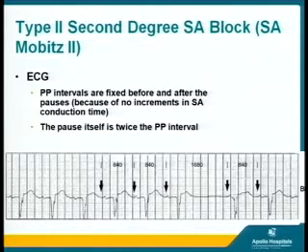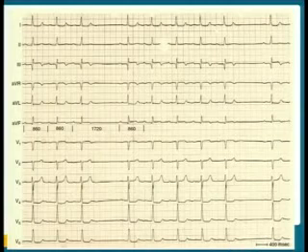Then coming on to the next one, type 2 secondary SA block, or Mobitz 2. Again, slow interpretation and careful analysis of the PP interval are required. So what does the ECG say? PP intervals are fixed before and after the pauses because there is no increment in SA conduction time. So it is necessary to see the PP intervals before and after the pauses. The pause itself is twice the PP interval. If you can see here, it's 840 and the interval after that is double the previous one. So this is a type 2 SA block.